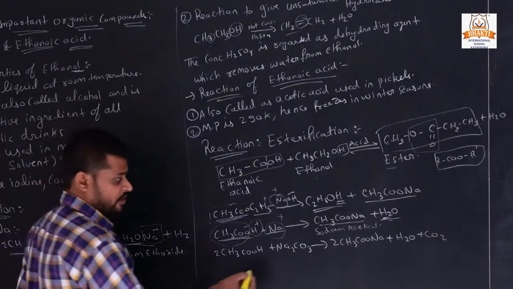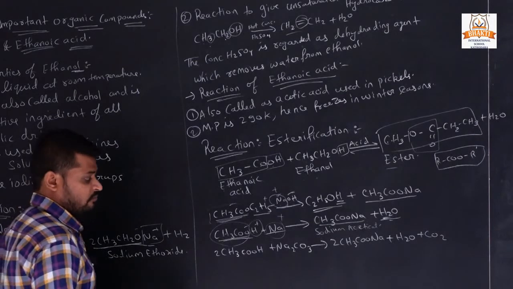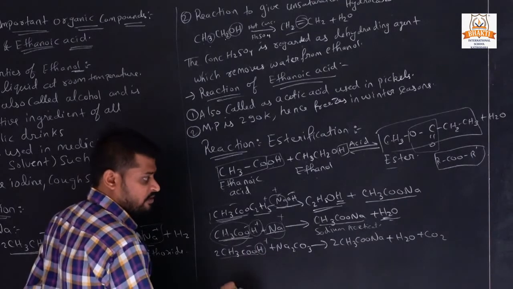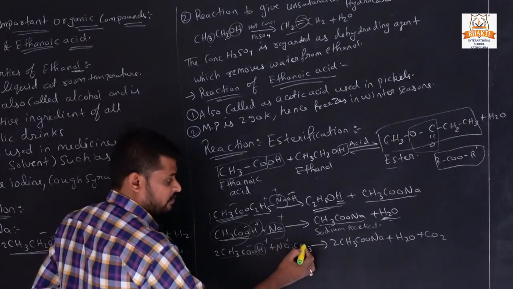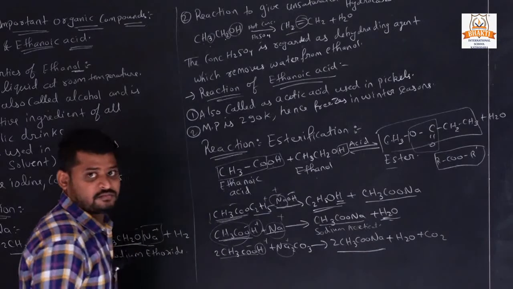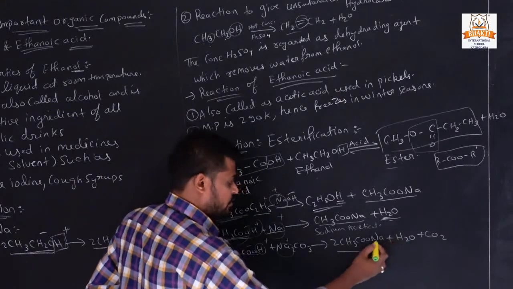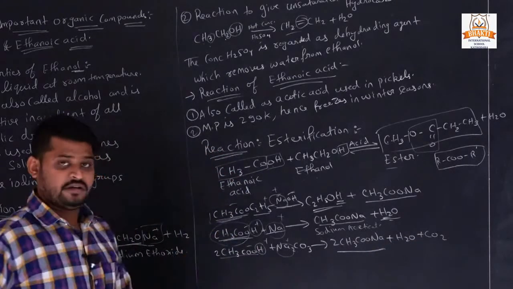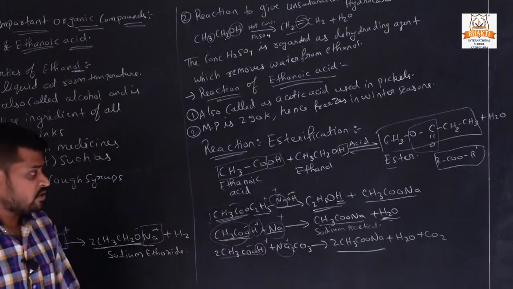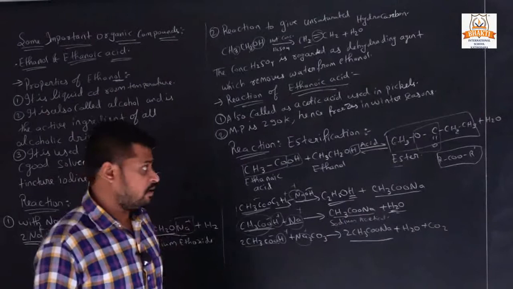CH3COOH reacts with Na2CO3, means any sodium carbonate or bicarbonate. What happens here? It has a negative ion and a positive ion. So negative combines with positive, and it gives us CH3COONa, which is called sodium ethanoate, and H2O and CO2 are separated. So we get these three products when these two reactants react. Like that we can react ethanoic acid with different compounds.